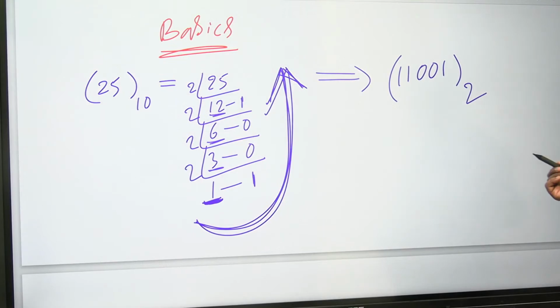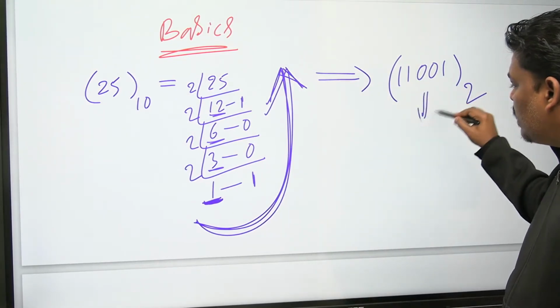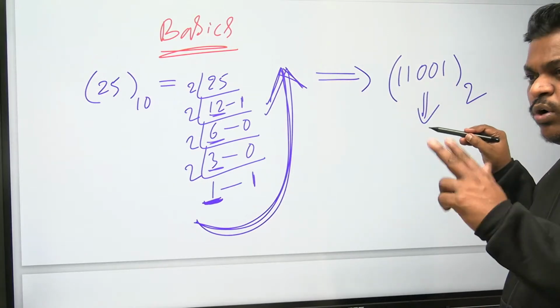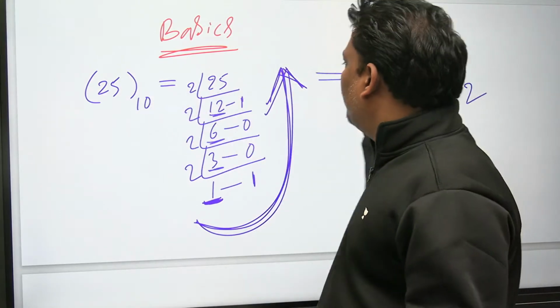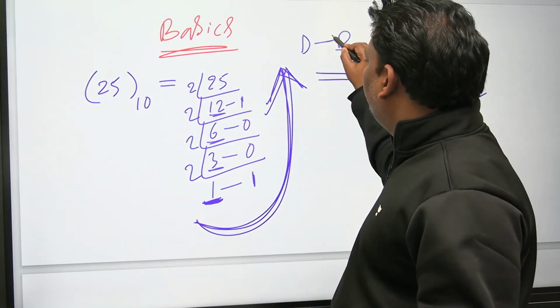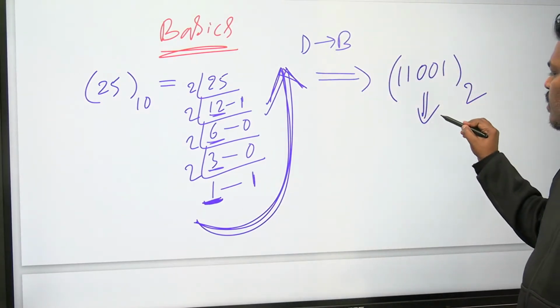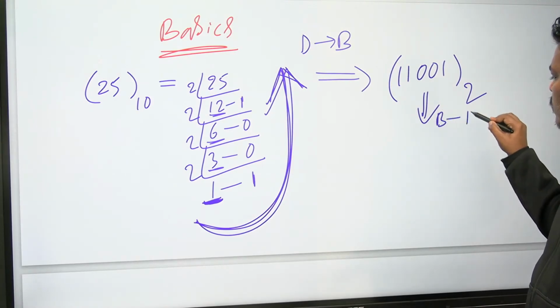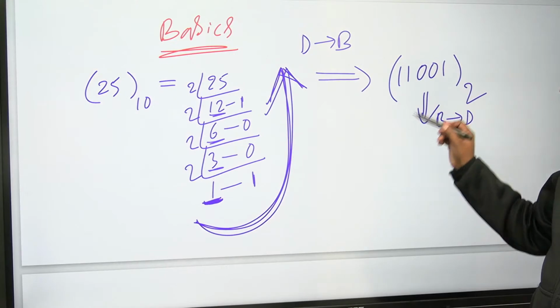Some people are asking, sir, I have a binary number, how do I convert it into decimal? Just do the reverse process. So that was decimal to binary. Now let's see binary to decimal. How? Very simple. Listen everyone now, very simple.